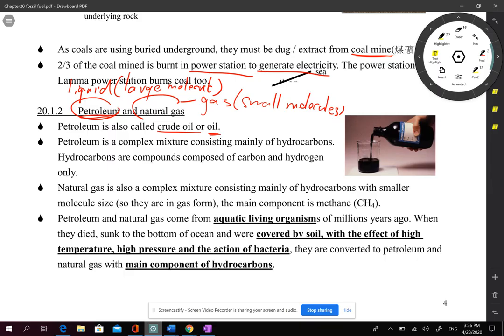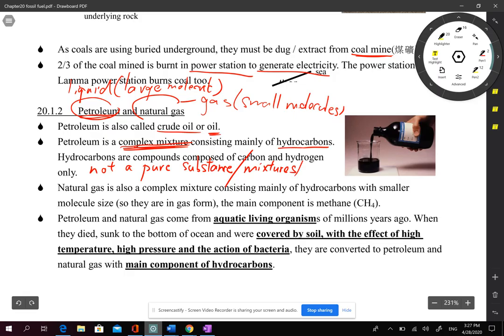Actually, petroleum is not a pure substance. It is a mixture. But the different kinds of substances inside are related to each other. They are similar compounds, but they are not the same. So remember, it is a very complex mixture, complicated. Those compounds usually contain two elements, carbon and hydrogen, so they have the general name of hydrocarbons.